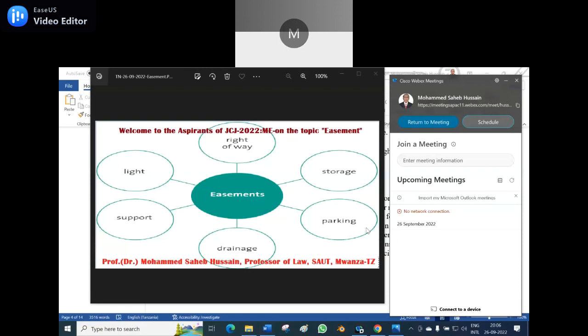Welcome to the aspirants of JCJ 2022-ME on the topic easement. The first question: what is easement? Easement is right of way, storage, parking, drainage, support, and light.